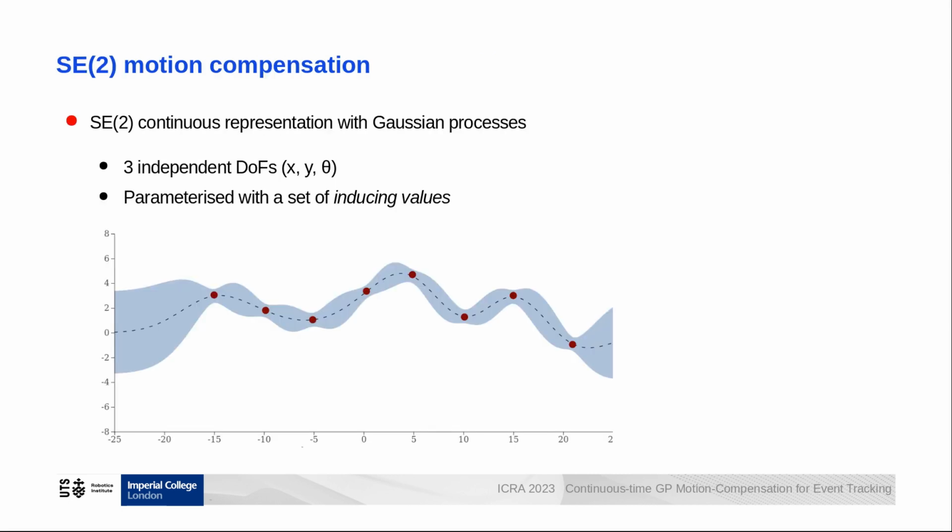The SE2 motion compensation is built upon a continuous model of the patch trajectory in the image plane. We model the XY translation as well as the orientation theta with independent Gaussian processes and their corresponding inducing values. These inducing values can be seen as control points of the trajectory.